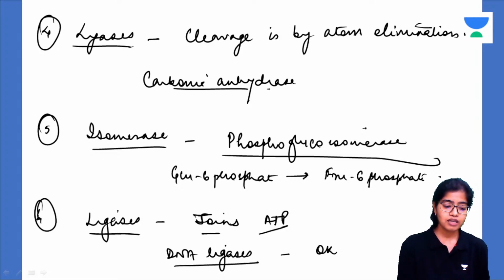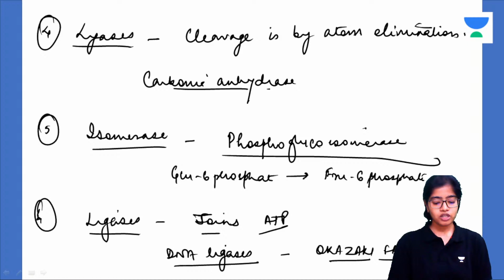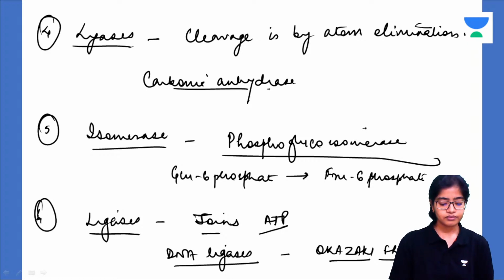Okay, for example, DNA ligase joins the Okazaki fragments. Remember Okazaki fragments? Okazaki fragments, what are these? They are on the lagging, they form the lagging strand upon ligation. Okay, so the Okazaki fragments are formed by ligation through DNA ligase enzyme. Okay, got it? Now we have understood the nomenclature, the different classification of the enzymes.